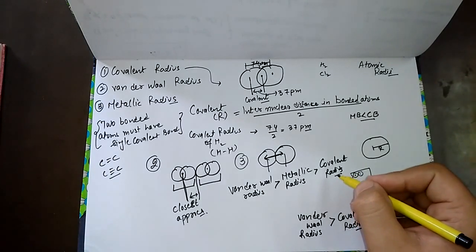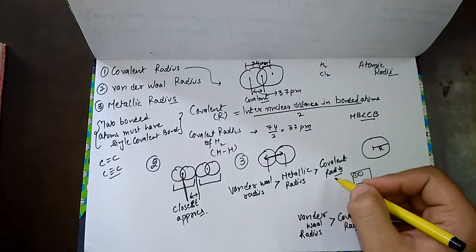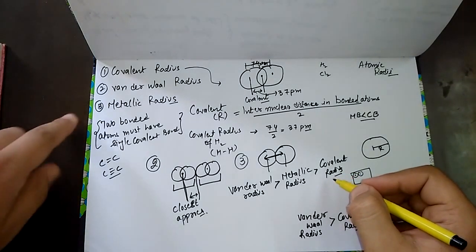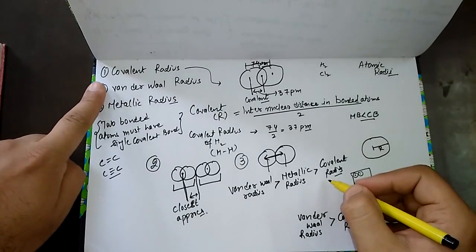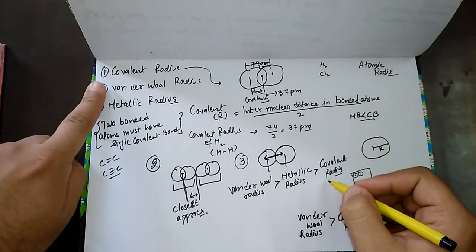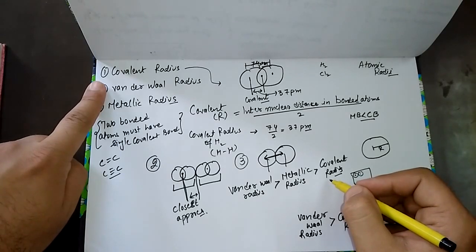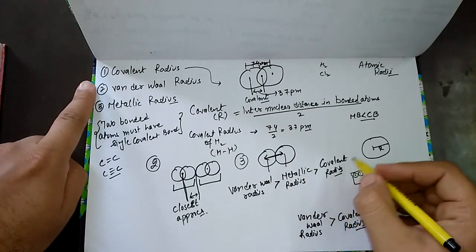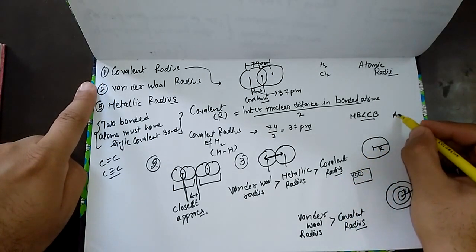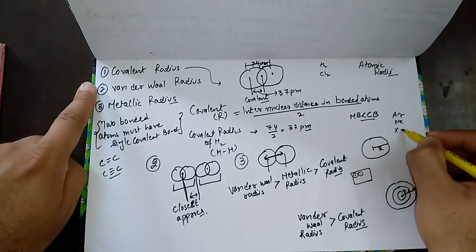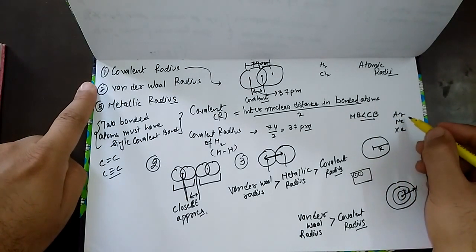Therefore, the atomic radius of an element is normally expressed as covalent radius, except for the noble gases, which do not form covalent bonds. Noble gases, we are having argon, neon, xenon. These all are noble gases. Why do we call them noble gases? Because their outermost shell is having 8 electrons.